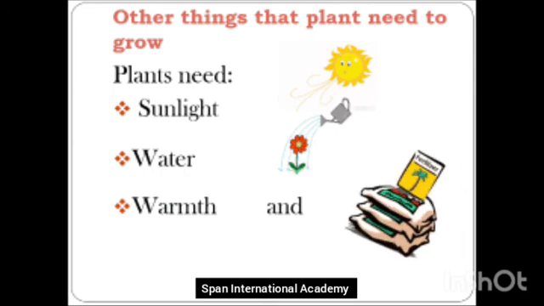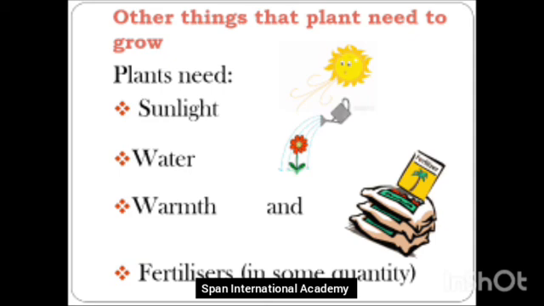And last but not the least, the plants need fertilizers. Plants need fertilizers to grow. Now, fertilizers are used in some quantity, okay? In little quantity, the plants are given fertilizers. Now, fertilizers is a new word, isn't it?